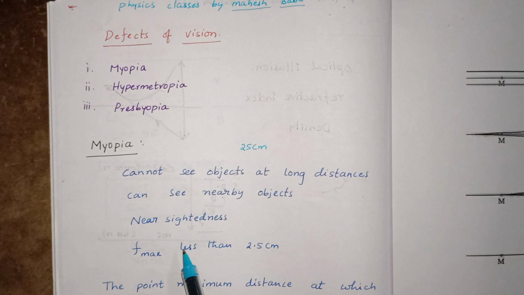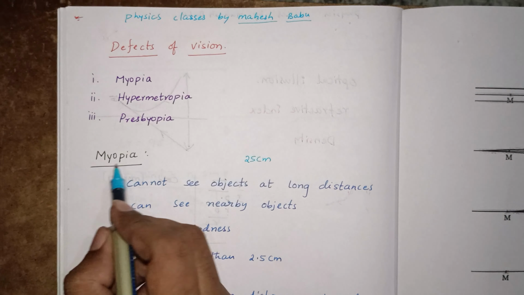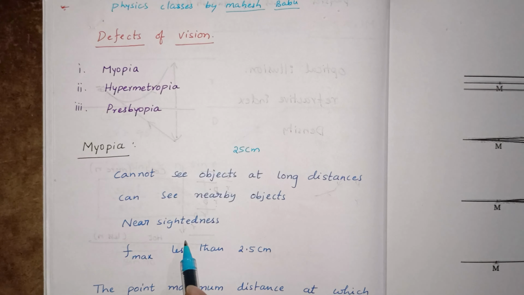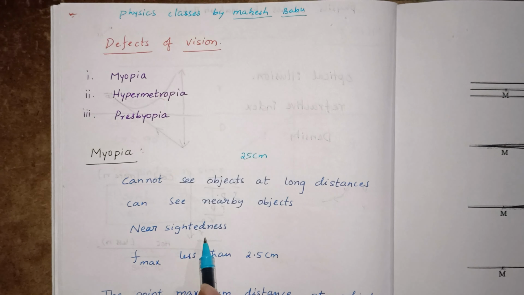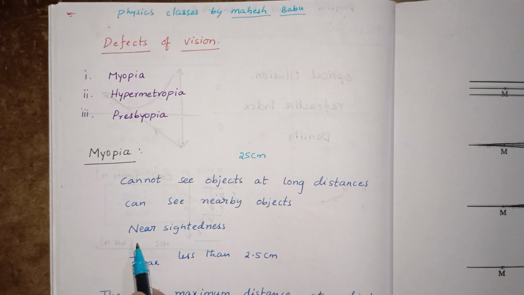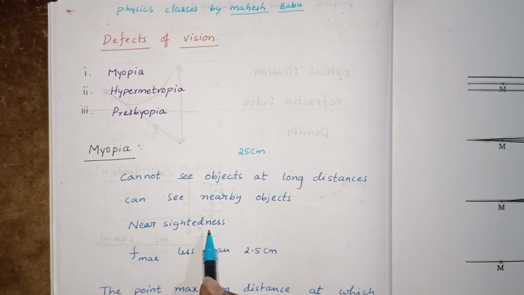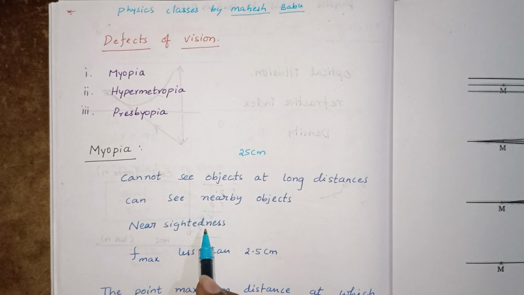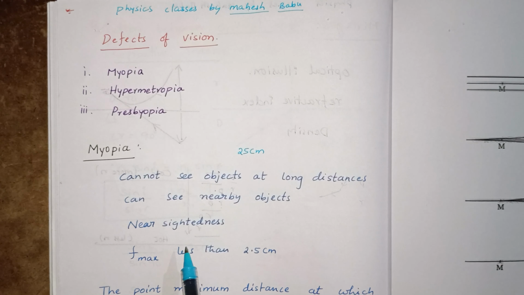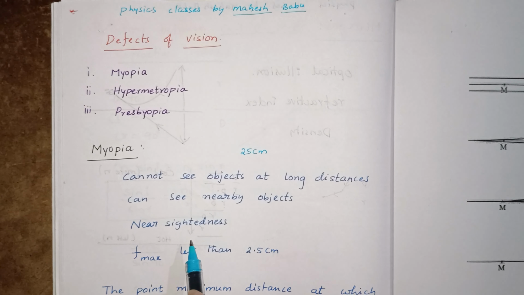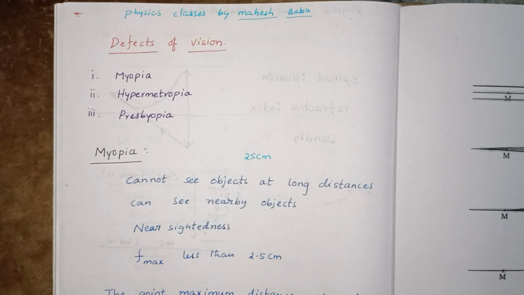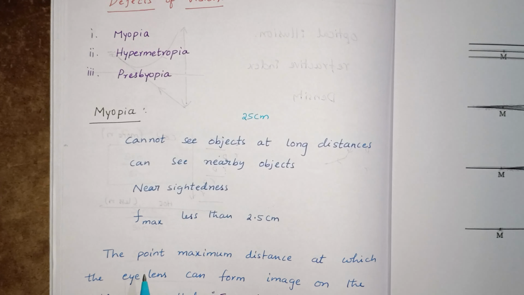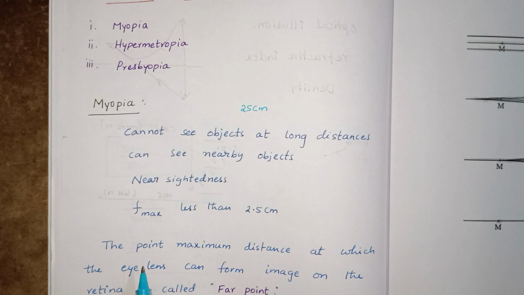As he is seeing nearby objects, this myopia is also known as nearsightedness. Sight means ability to see. Near objects he is able to see. So it is nearsightedness. Myopia is also known as nearsightedness.